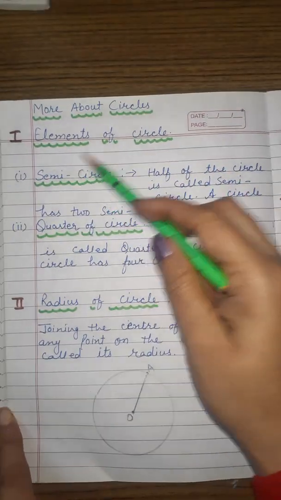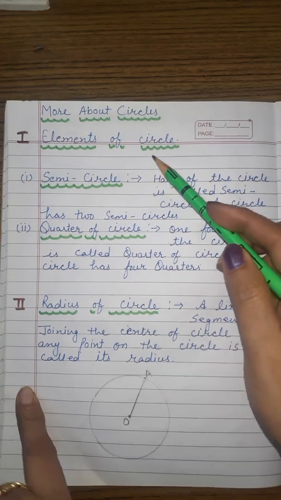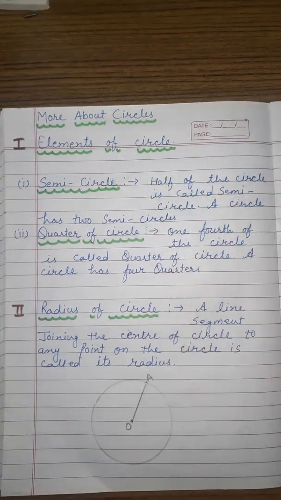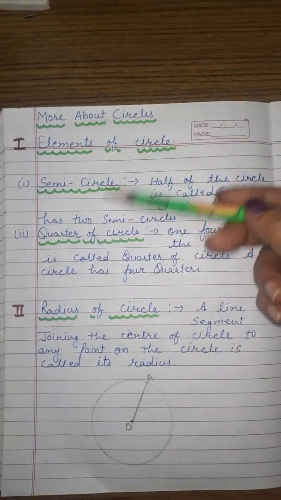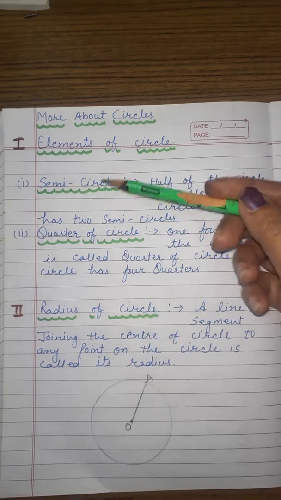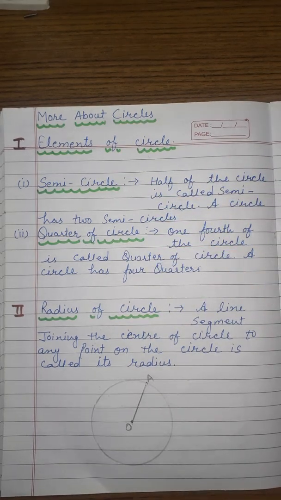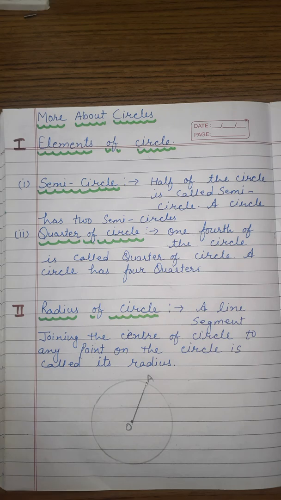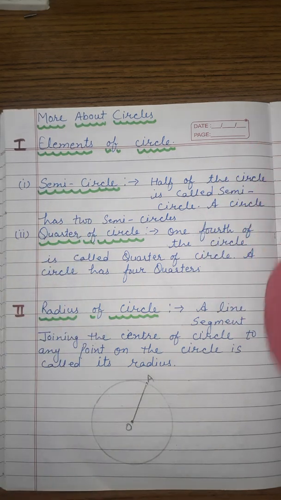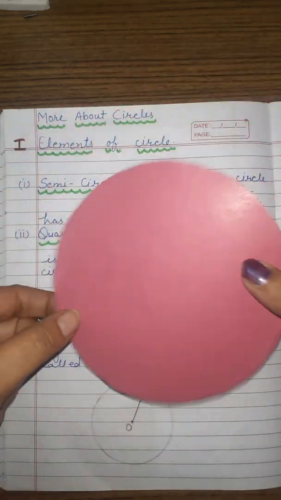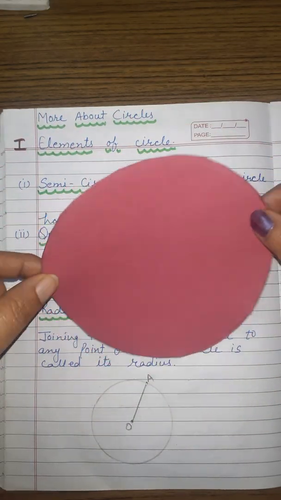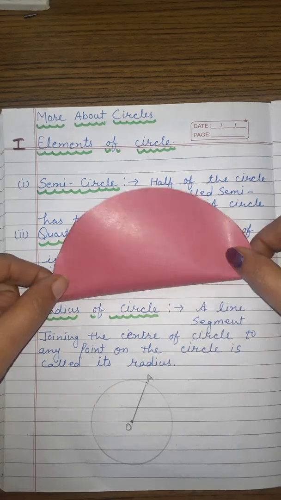First is elements of a circle. There are some elements of a circle. First is the semicircle, then the quarter of a circle. Let me discuss the semicircle. As a semicircle is half of the circle, here I have a circle and I am going to fold this circle.